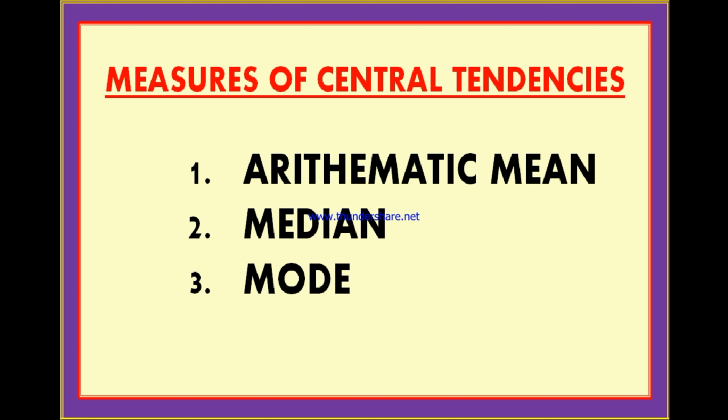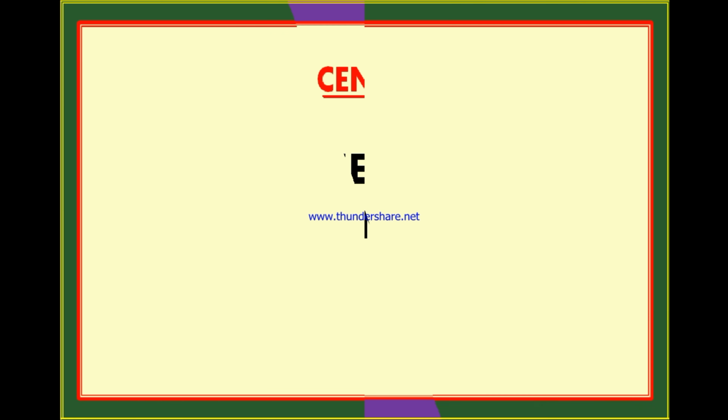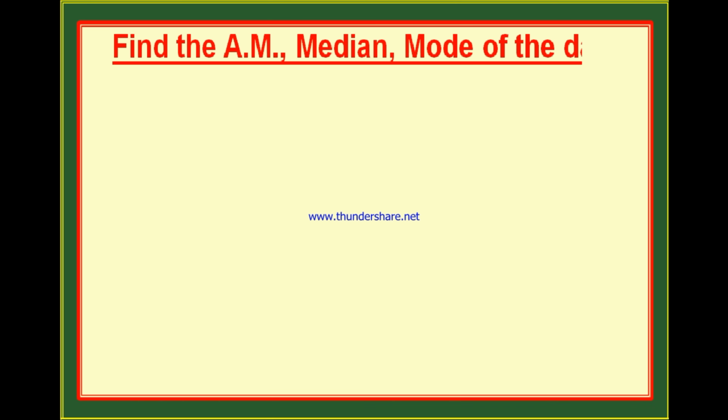How many measures of central tendencies are there, dear children? Yes, there are three. The first is arithmetic mean, second is median and the third is mode. Now in our class 10, we can find arithmetic mean, median and mode of the given data.